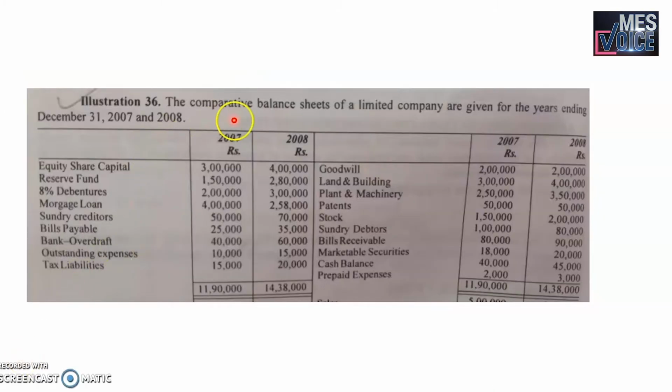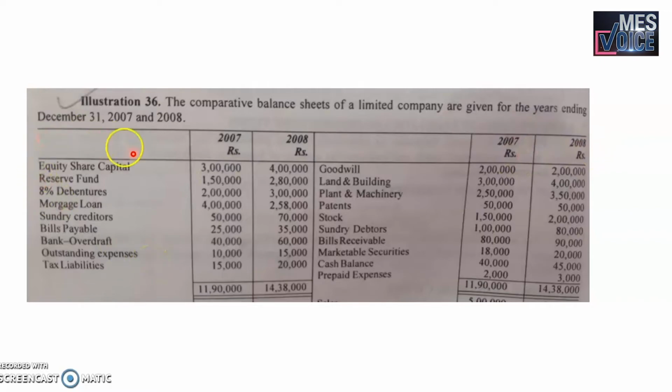Let me now quickly take you to a question based on ratio analysis. Here we have a question. The comparative balance sheet of a limited company is given below, for the years 2007 and 2008. We have the liability side and the asset side. On the asset side, we have the goodwill, the land and building, the plant and machinery, the patents, which all represent the fixed assets. Then we have the current assets: the stock, the sundry debtors, the bills receivable, the marketable securities, the cash balance and prepaid expenses. And we have the figures for two years.